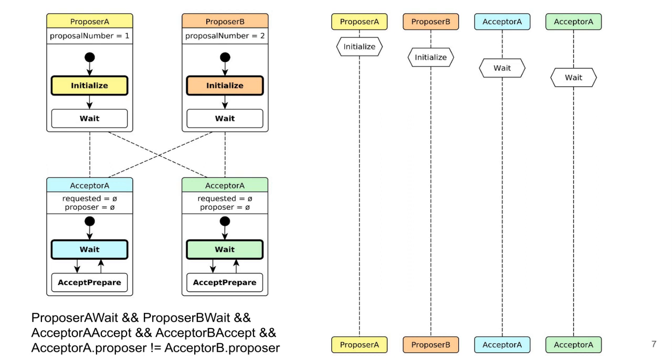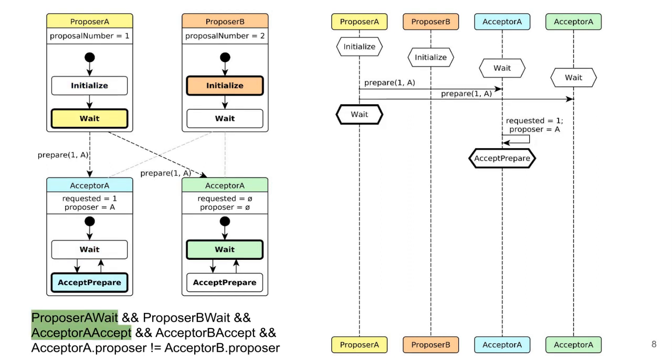We can see here that we have limited the number of actors to 4. We have 2 proposers on the top line and 2 acceptors on the bottom line. They all are placed on their initial states. The first fired event is a prepare message sent by proposer A to both acceptors.